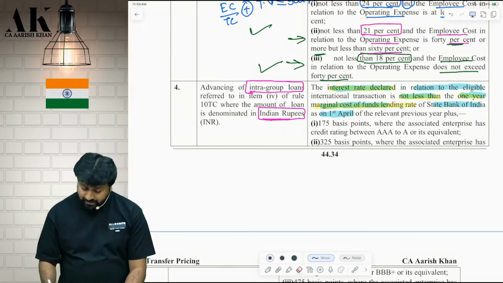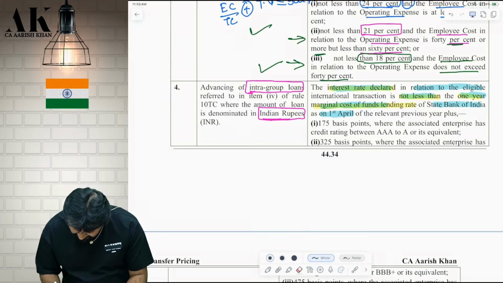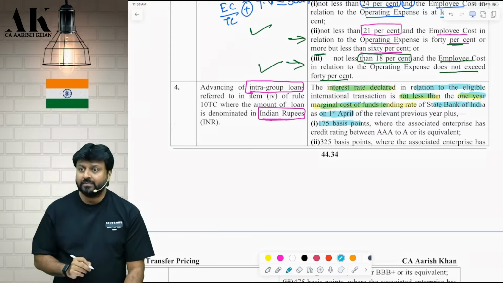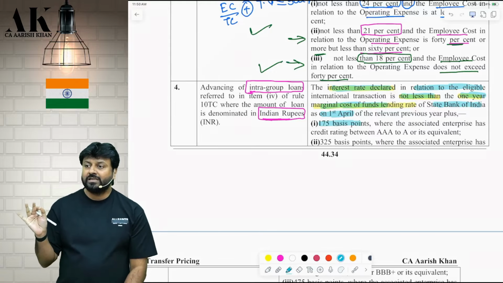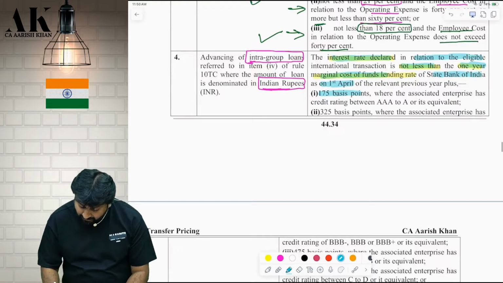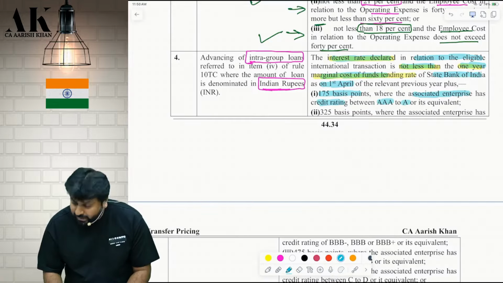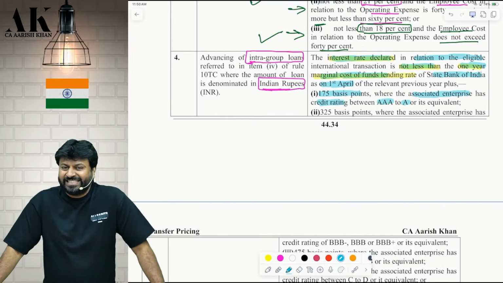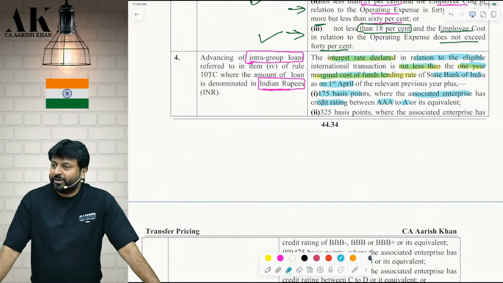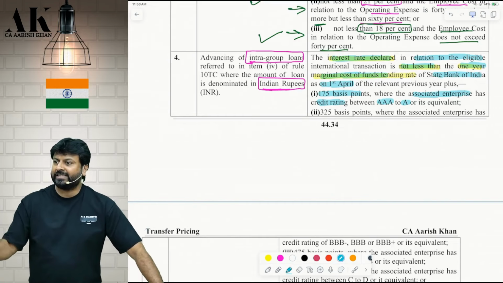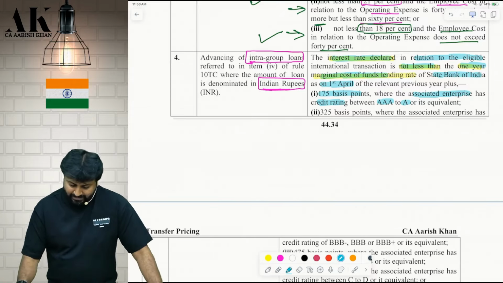How much? 8 plus 175 basis points. Plus what? It means how much? 1.75%, where the associated enterprise has credit rating between AAA to A. Did you understand? Who will give this AAA to A rating? A credit rating agency. Are you clear? Next.